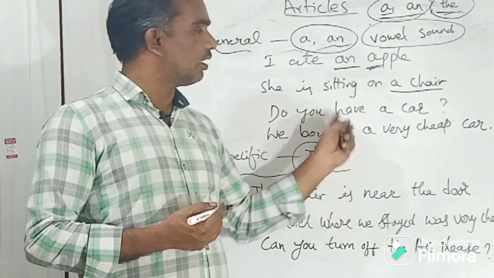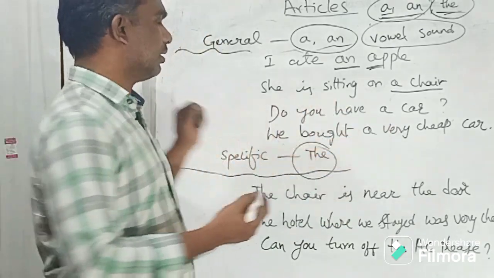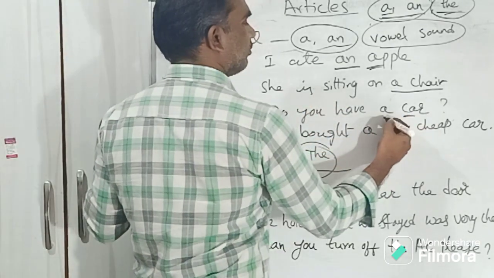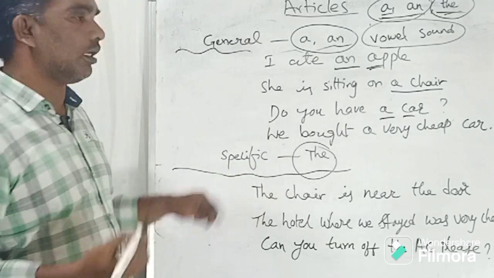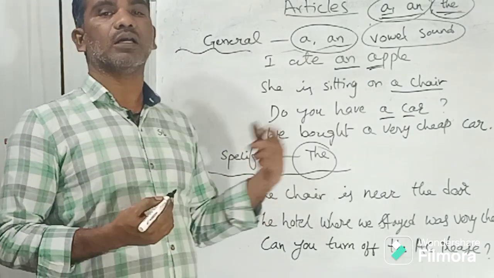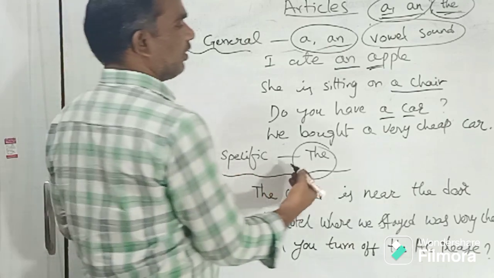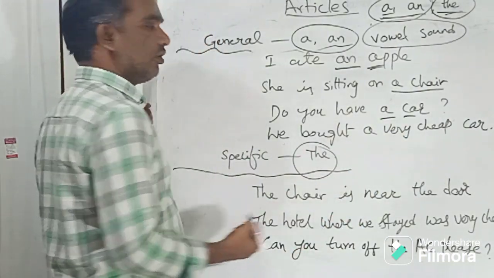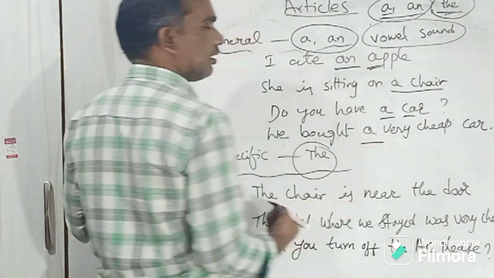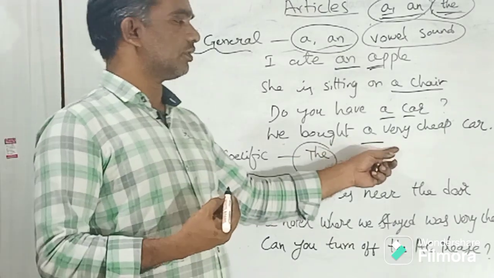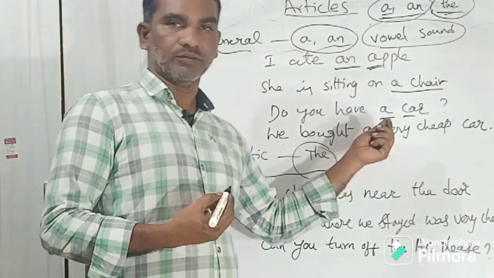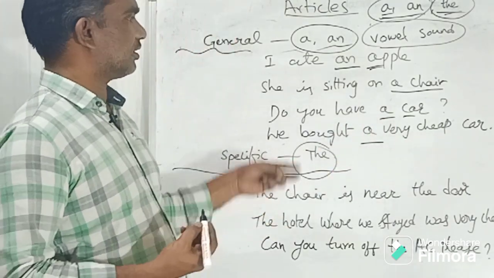Here also this is a ka sound, so a car. Do you have a car? Next one, we bought a very cheap car. Very cheap car, right? Va sound, very cheap car.